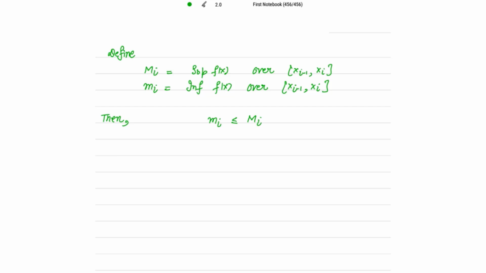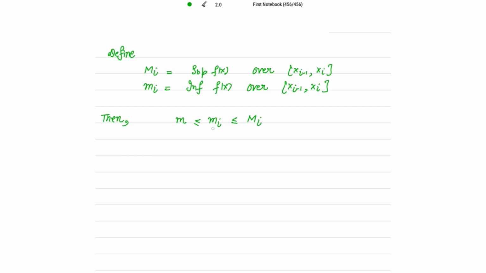Very fine. But because it is given that small m is the infimum of f(x) over the bigger interval [a, b], small m is always less than or equal to mi, which is the infimum of f(x) over the small closed interval, that segment [xi minus 1, xi].